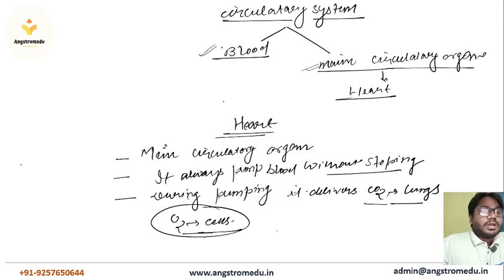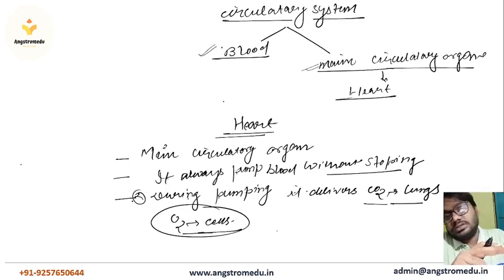Okay, and the next point I have already told, as these two points include everything. First, it takes the CO2 from the lungs and oxygen. Both gases are taken from the lungs, and oxygen is delivered to the cells, and from cells. Okay, so next I will tell you what circulation is.